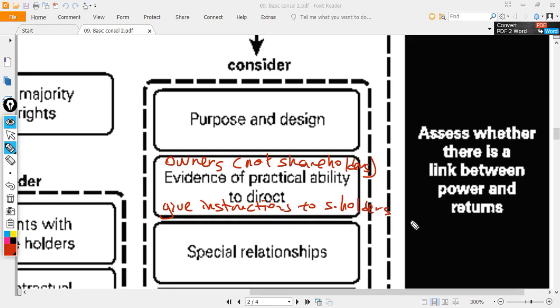You are not the shareholder, but you can instruct the shareholder. Special relationship, like for example, loan guarantor. You are not the shareholder, you are not the director, but you are willing to guarantee their loan application.